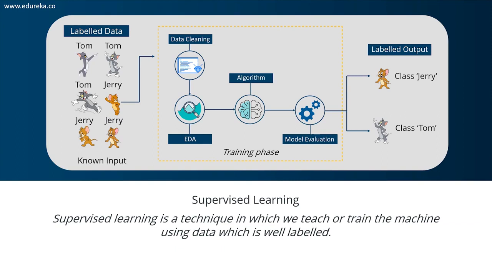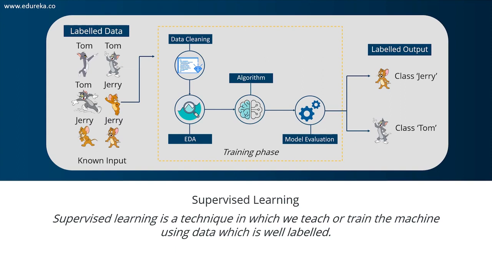The label dataset is nothing but the training dataset. To better understand this, consider the figure. Right here, we are feeding the machine images of Tom and Jerry, and the goal is for the machine to identify and classify the images into two separate groups. Basically, one group will contain Tom images and the other group will contain images of Jerry. Now pay attention to the training dataset.